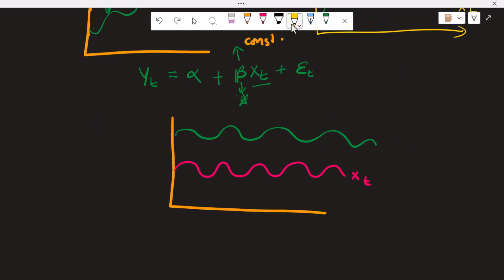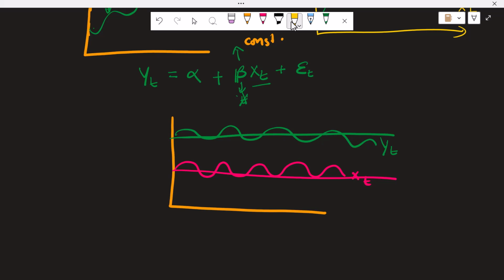Now let's have a look at this graph, where we have again two time series xt and yt. Yt is dependent on xt, and these are stationary time series in the sense they have some constant mean.